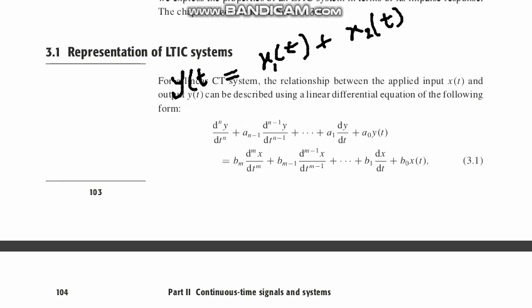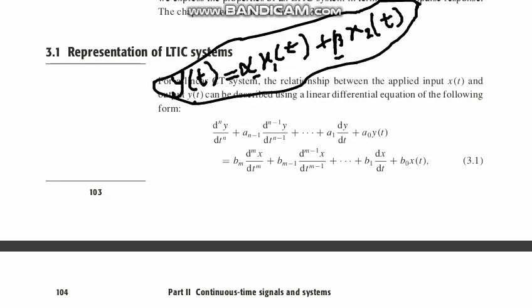It will be linear when there is a certain coefficient and another coefficient, alpha and beta. They may be the same or different, but if they satisfy this equation that I have written here, that is a linear system.